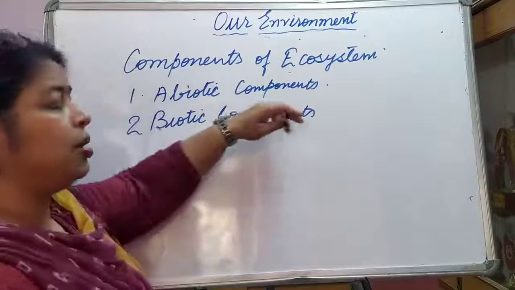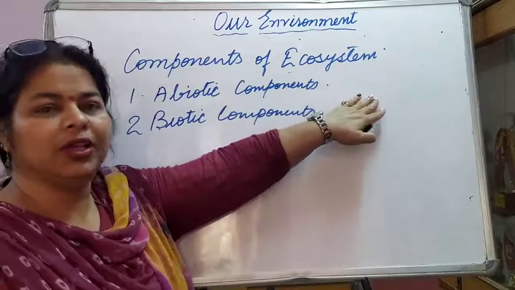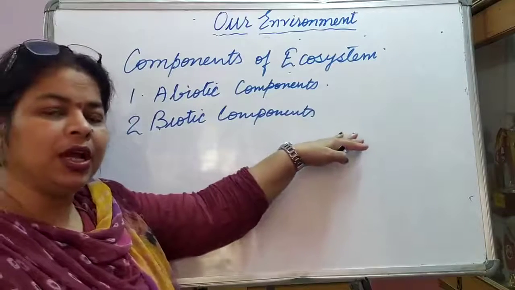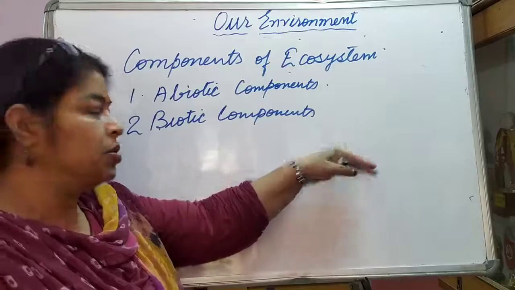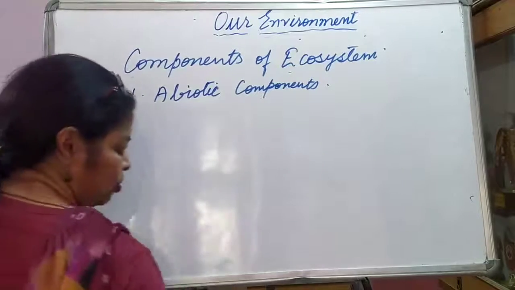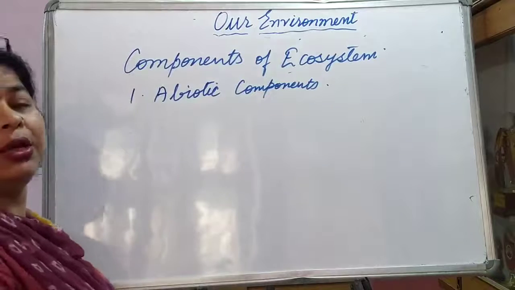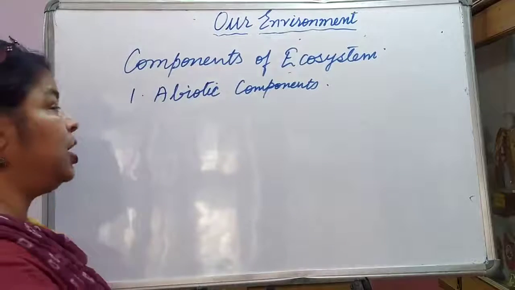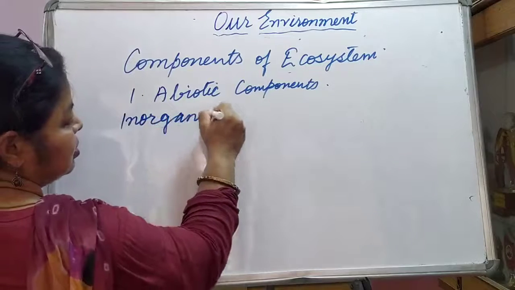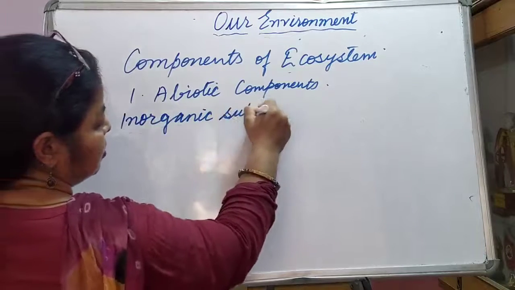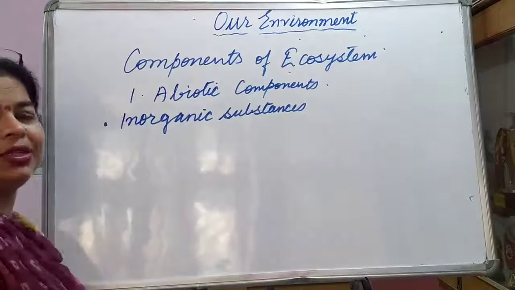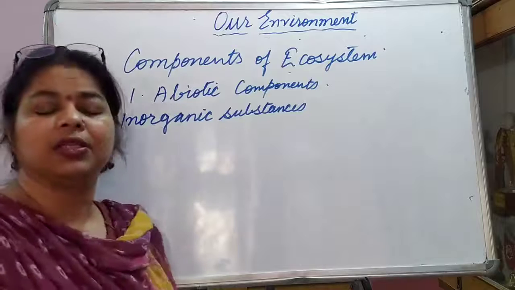So abiotic comprises all the non-living components or factors, and biotic components are made up of living organisms. Let us first discuss abiotic components. Abiotic components include inorganic substances. What does it mean, inorganic substances?